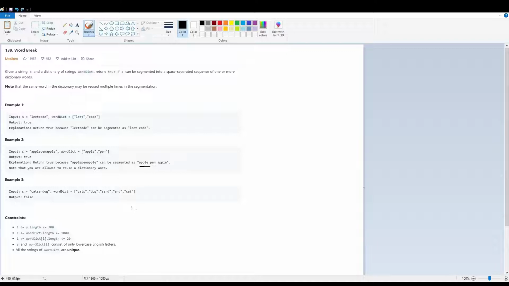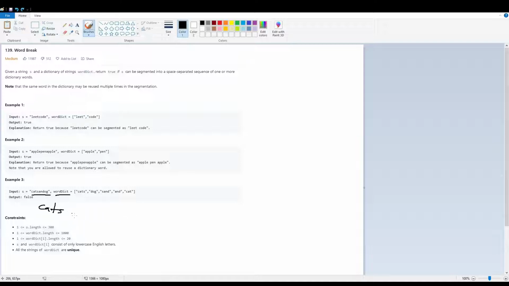Okay. And the last example is actually false. And why is this false? Because we can't segment this string into words that are contained in the word dictionary here. So we can try cats and og. Og is obviously not in here, so that can't be it.